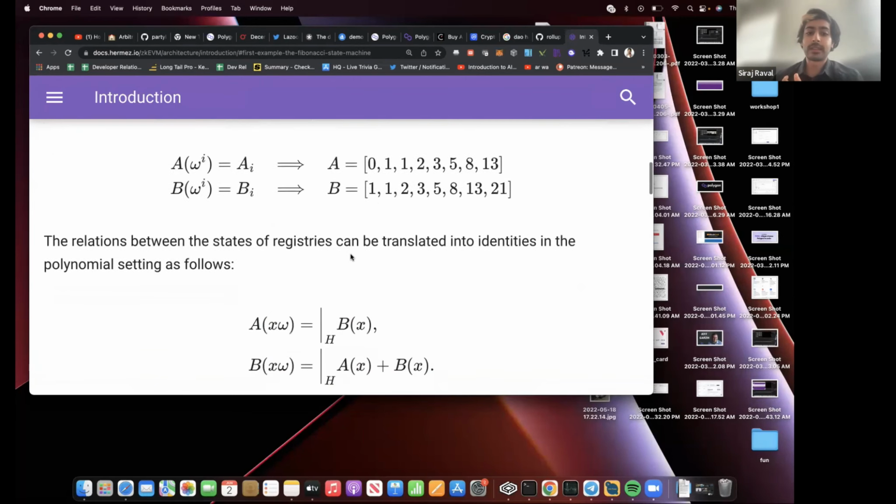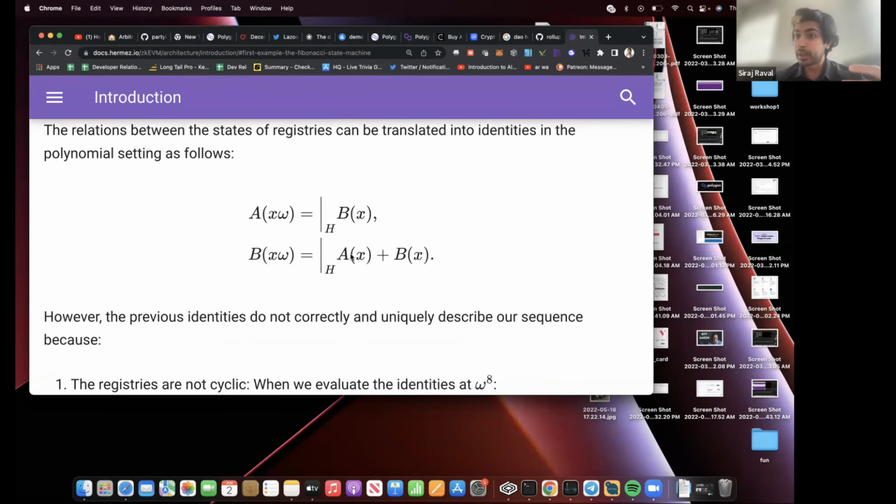Another way of representing this is with a polynomial. So this is polynomial format. And this is a proof of the Fibonacci sequence. And so why am I showing you this? Because this is an example of a math equation, a proof that is generated from many transactions. So the Fibonacci sequence is an infinite sequence of numbers where the previous two numbers are added together to get the value at any given index.